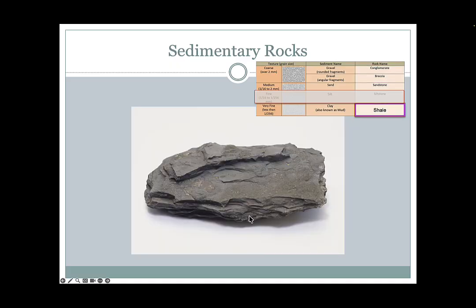If we have mud-sized particles, we can't actually see the particles themselves. Sometimes we can see little thin layers, almost paper-thin layers here, and those are the layers associated with the mud that was laid down over time. This is probably not a beach here. This might be more like a swamp or a delta or something like that. And as these layers of mud are laid down over time, they're buried and cemented together into this rock. And we call this kind of rock with clay or mud-sized particles a shale.